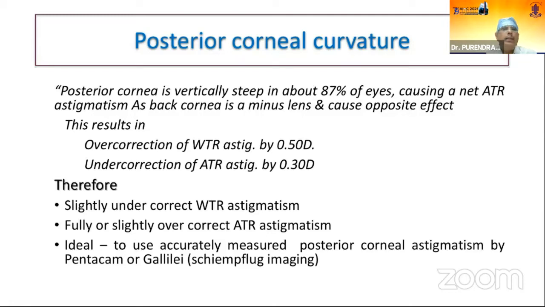This results in overcorrection of the with the rule astigmatism by 0.5 diopters and undercorrection of against the rule astigmatism by 0.3 diopters. So therefore, slightly undercorrect with the rule astigmatism and fully or slightly overcorrect against the rule astigmatism.